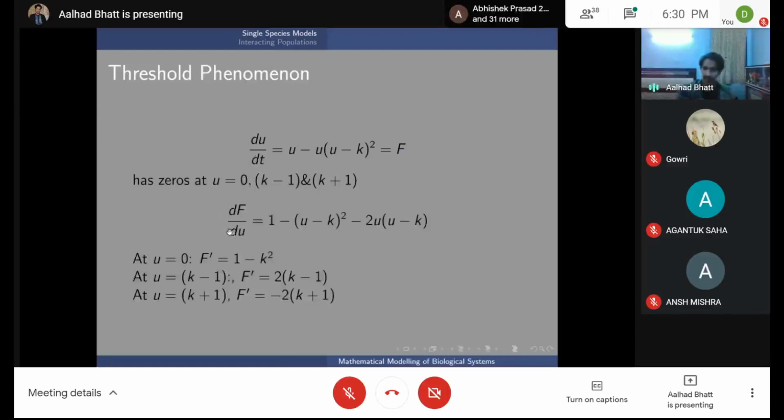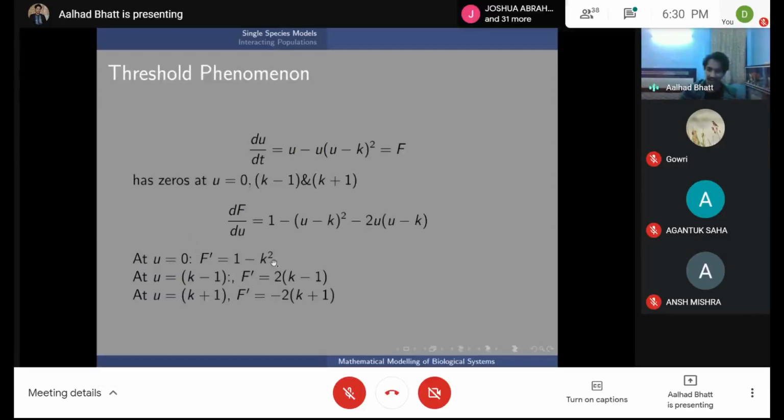Now you find df by du, which is the second step to check for stability. And this is what you get when you replace the different values of the fixed points, which is u equal to 0, k minus 1, and k plus 1. You get different values of f dash. So at u equal to 0, f dash is 1 minus k squared, which means that if k is greater than 1, this is negative and hence becomes stable.